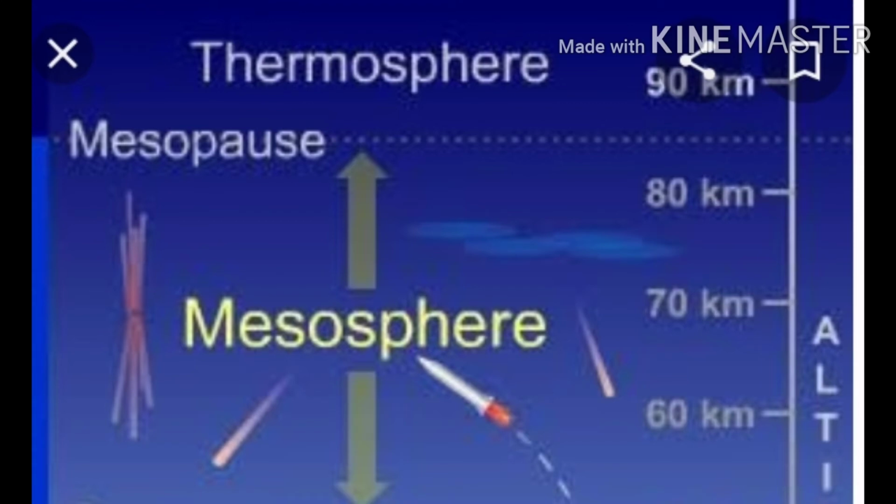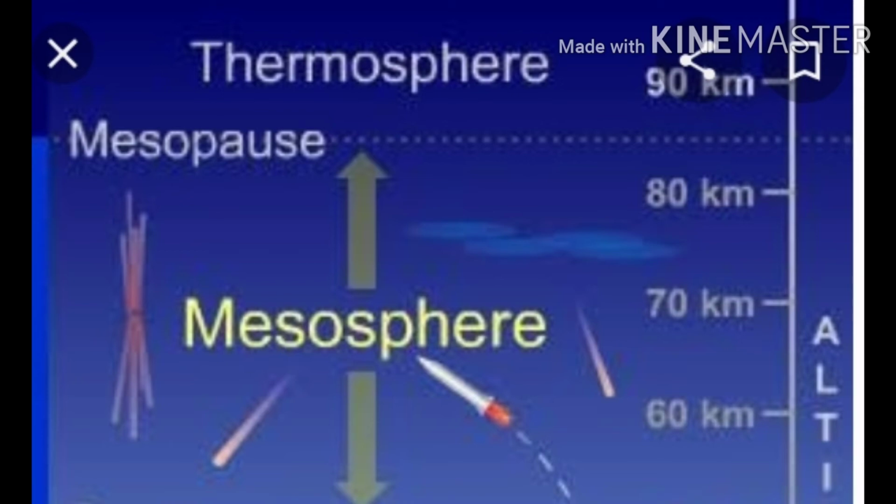Now the third layer of atmosphere is mesosphere. Mesosphere lies just above the stratosphere and it extends from 50 km to 80 km height above the mean sea level. Temperature again decreases in this layer and it reaches up to minus 100 degrees Celsius at a height of about 80 kilometer, and that is why this layer is also known as coldest layer. Okay, and the meteors which come from outer space get burnt up in this layer.